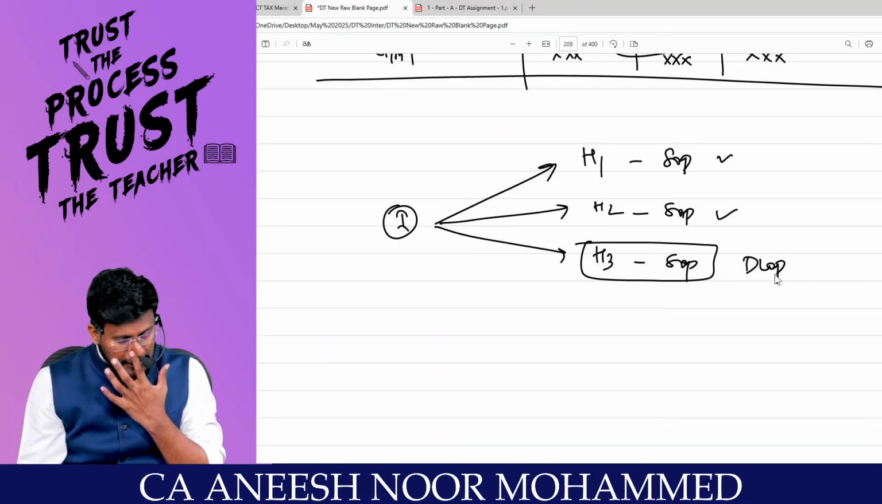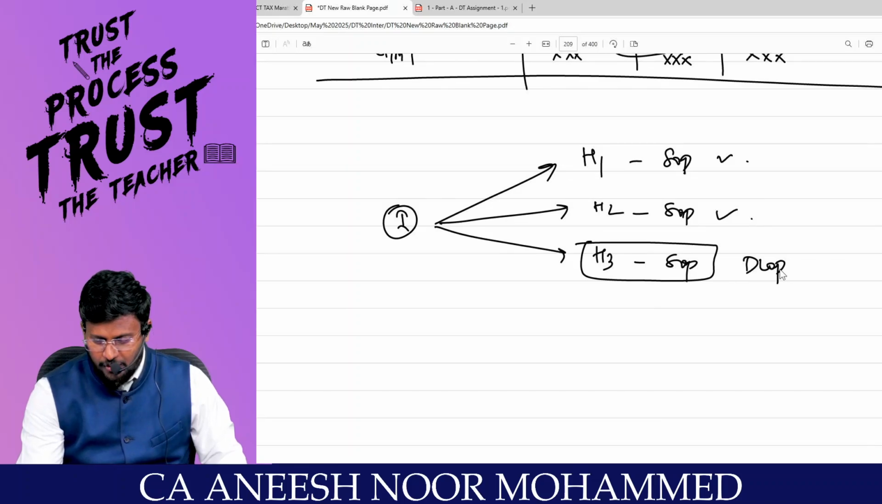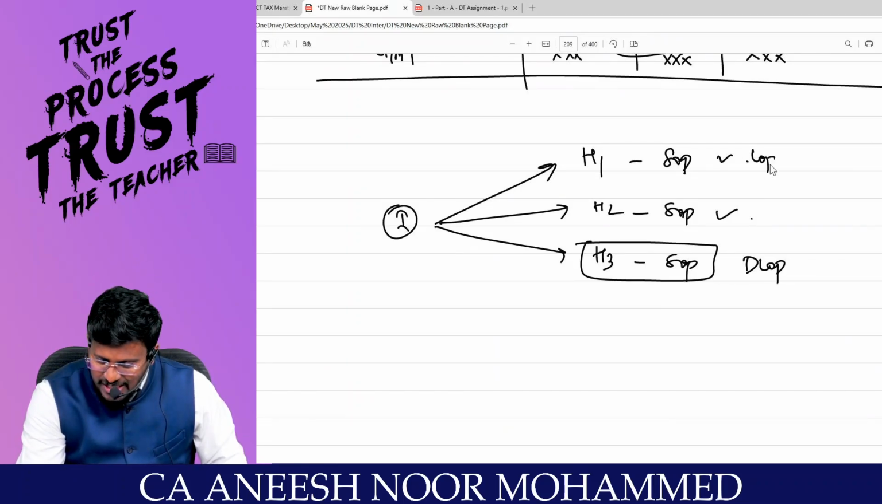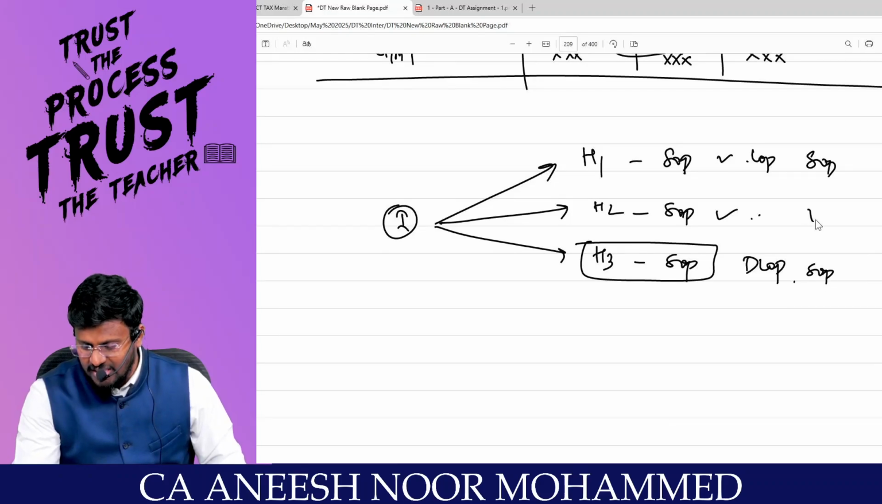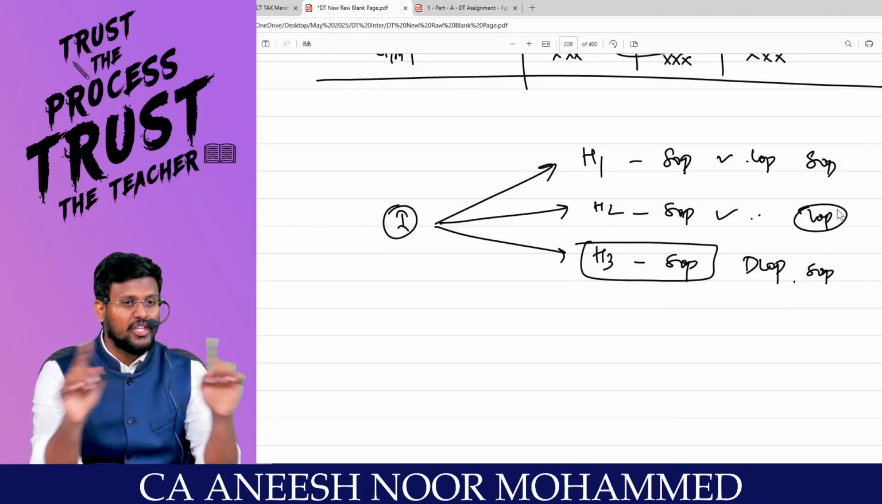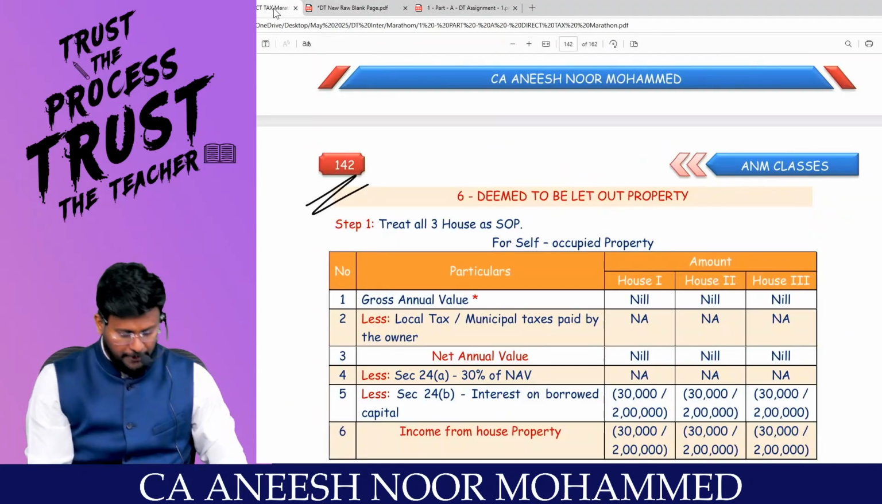Comfortable? At your option, you can take this as self-occupied, then LOP. Or take this as LOP, self-occupied. Or this is self-occupied, this is also self-occupied, this as LOP. And every year you can change the decision also. No problem. Are you all really with me?